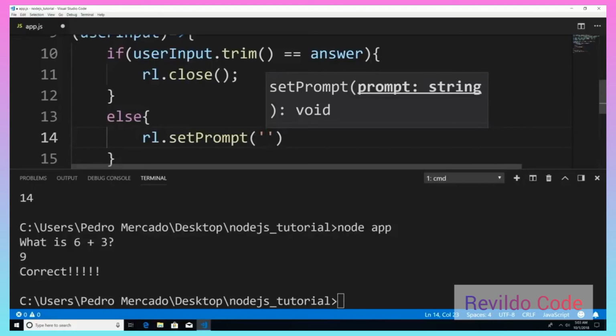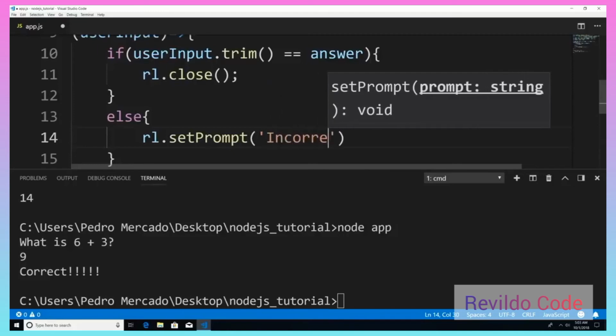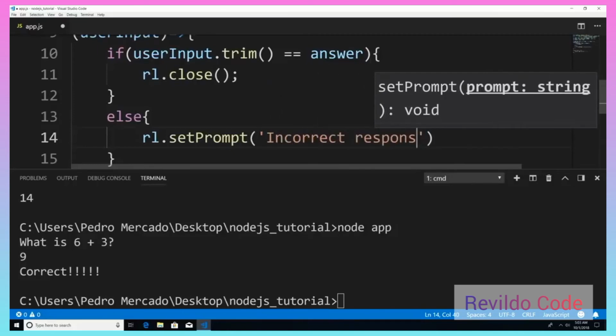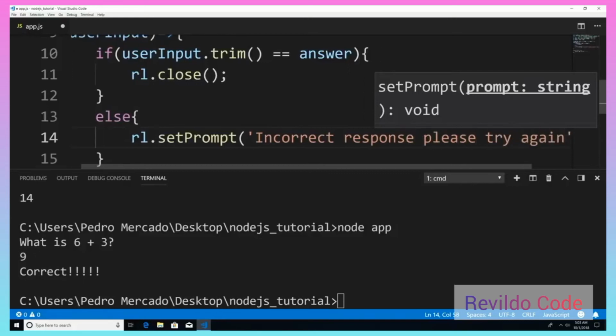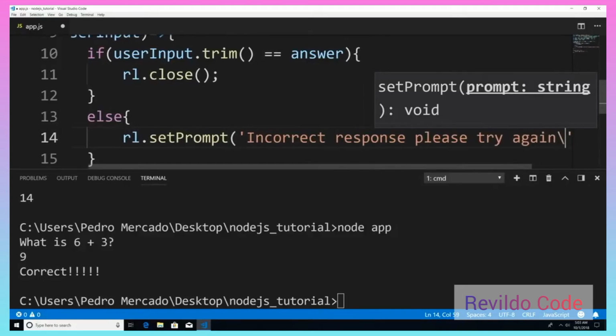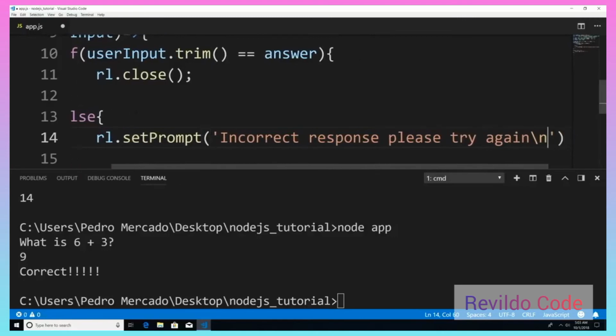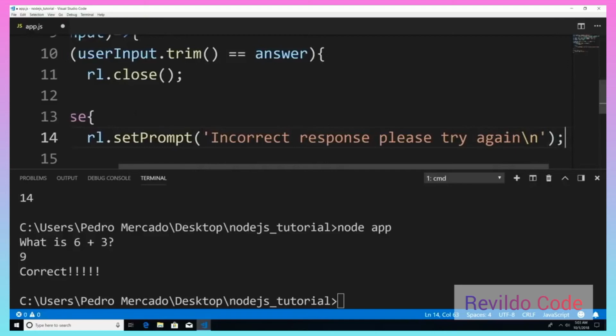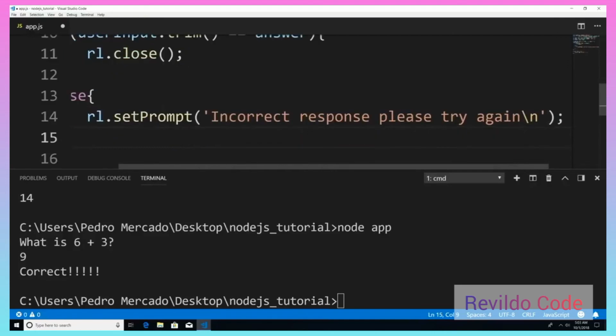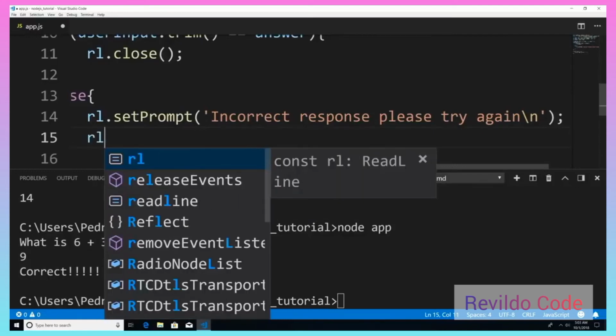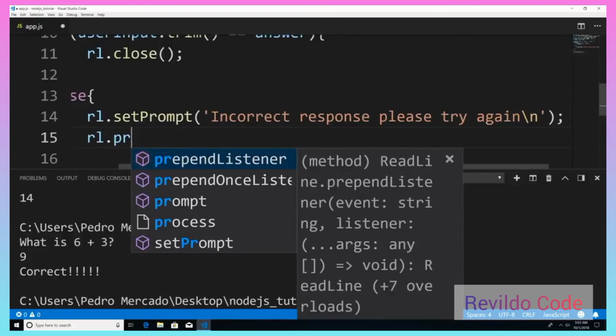I'm going to say, incorrect response, please try again. And let's add a new line here. Now in order to use the prompt, I actually have to call it. The first method is to set the prompt. The second method is to call it. So I'm just going to say rl.prompt.